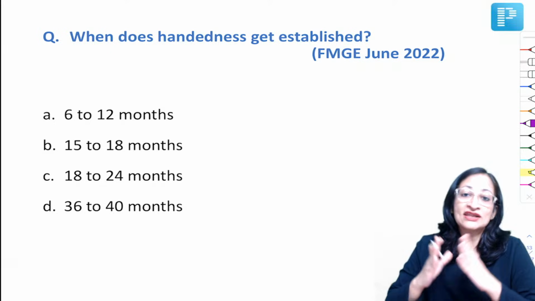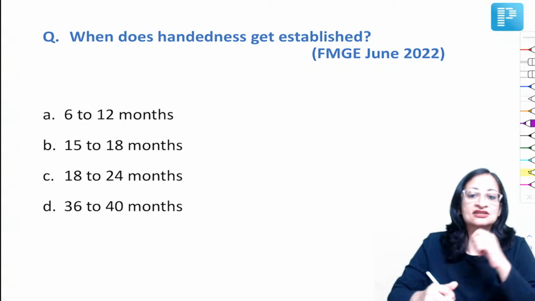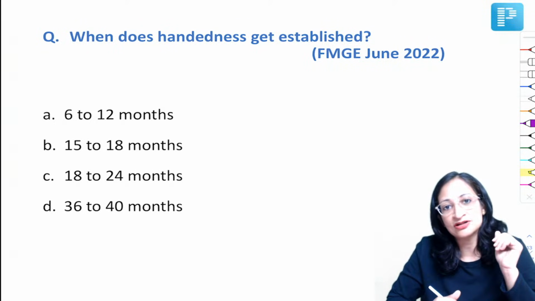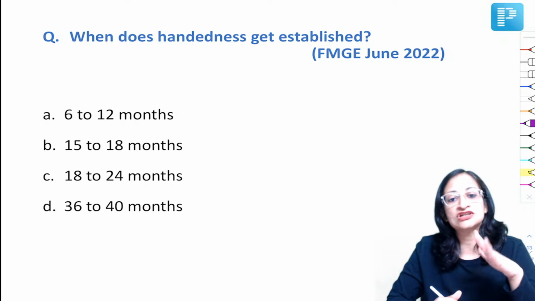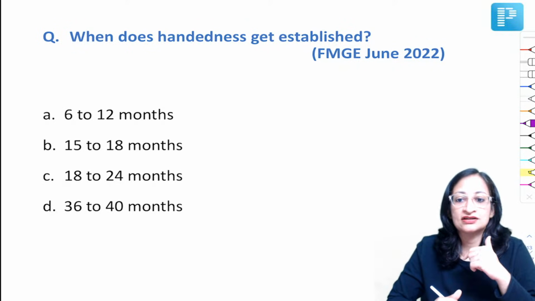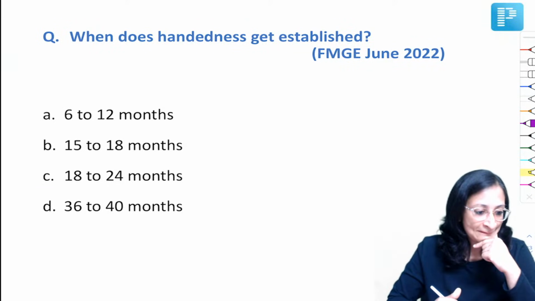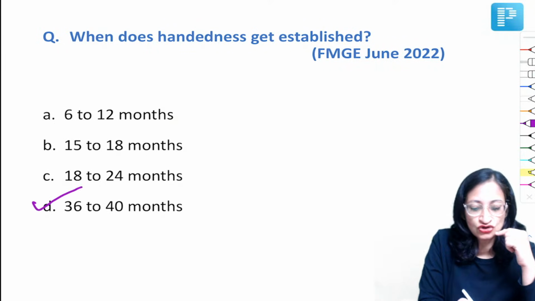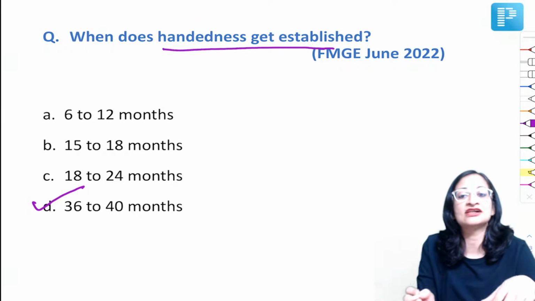So when will you come to know whether a child is a right-handed guy or a left-handed guy? So when does handedness get established? Come on. 6 to 12 months, 15 to 18 months, 18 to 24, 36 to 40. Rapid fire. Yes. Waiting for your answers. Very good, Nigar. So 36 to 40 months is the time when the handedness will get established.